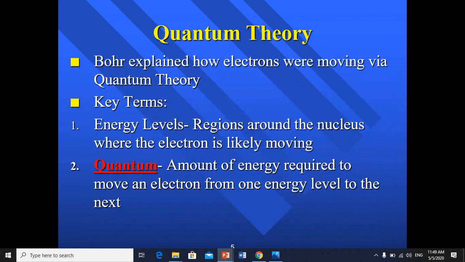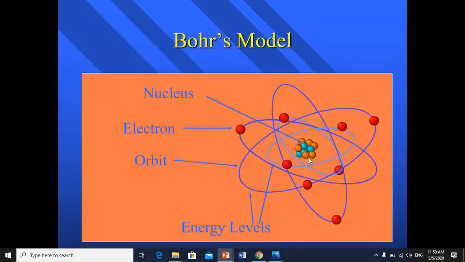Quantum theory: he said also that energy levels are regions around the nucleus where the electrons are likely to move. The quantum is the amount of energy required to move an electron from one level to another. To make an electron move from one level to another, like here, it requires energy. We call this the quantum.